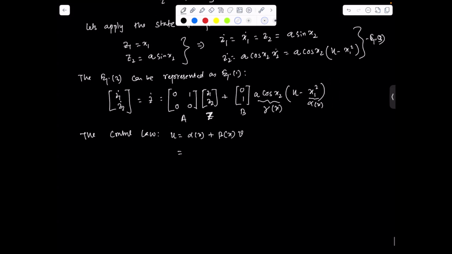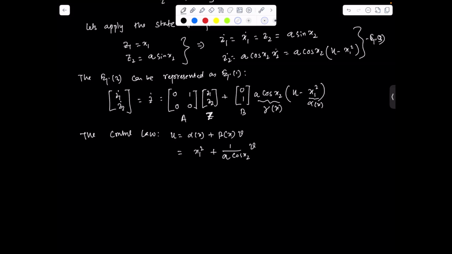Alpha x, if you notice here, is actually x1 square, and beta x is gamma inverse x, so it is basically 1 by a cos x2 into v. So this is the control u, which is basically a nonlinear control.